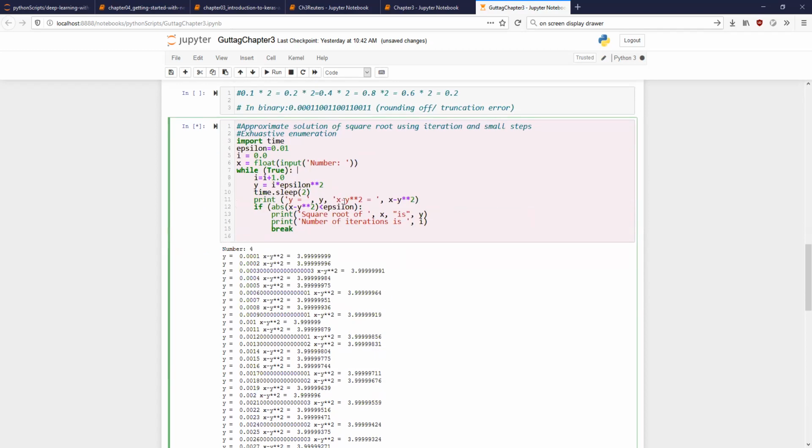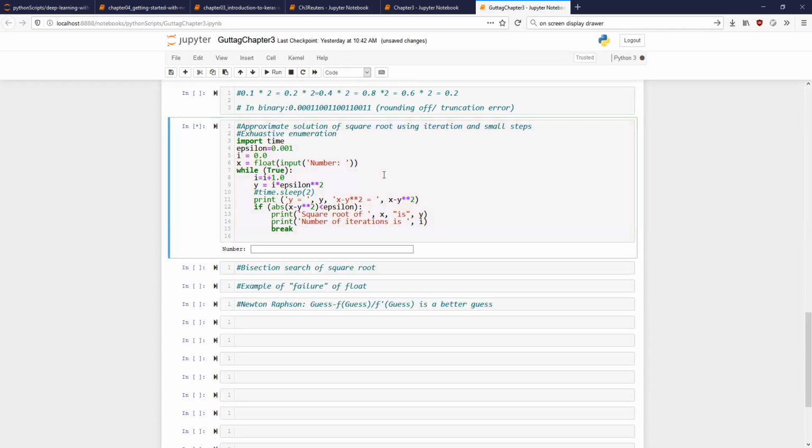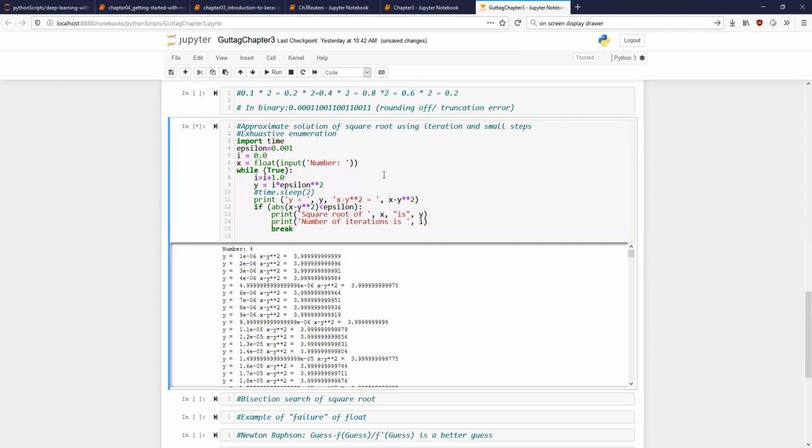So let us do something. Let me interrupt, and let me remove this. I don't want to print all of that. Is it still running?